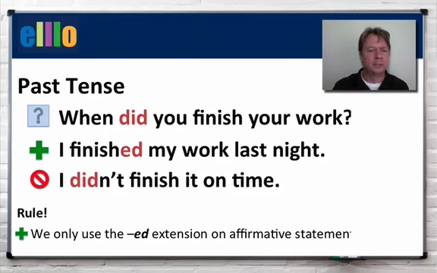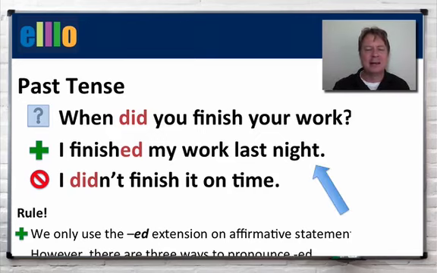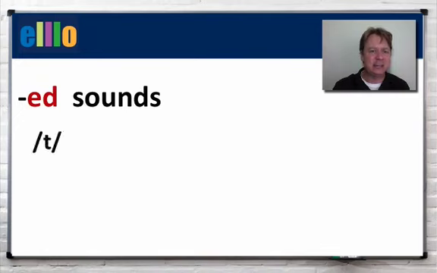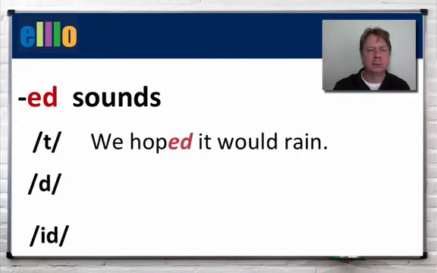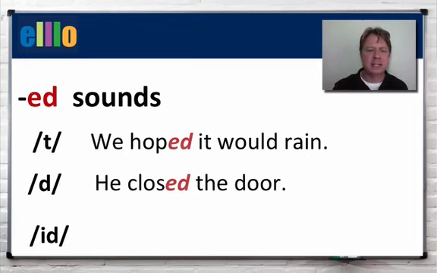Now, rule. We only use the ed extension on affirmative statements, like we just showed, and there are three ways that we can pronounce ed. So, the ed sounds, there's t, d, and id. So for example, we hoped it would rain. Now notice, hoped it, we hoped it would rain. We have the t sound.